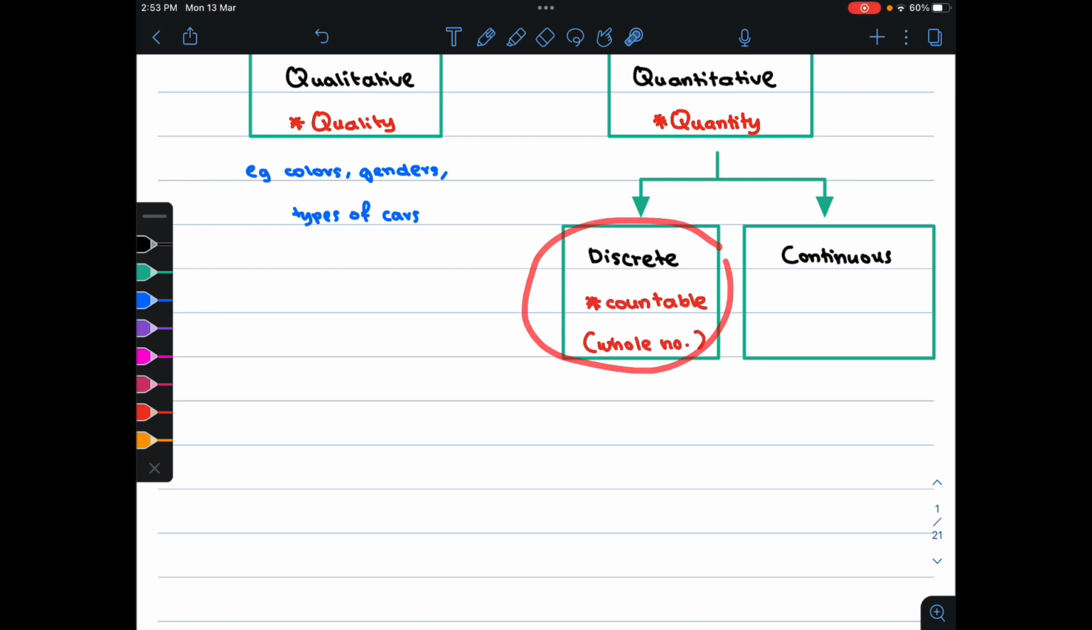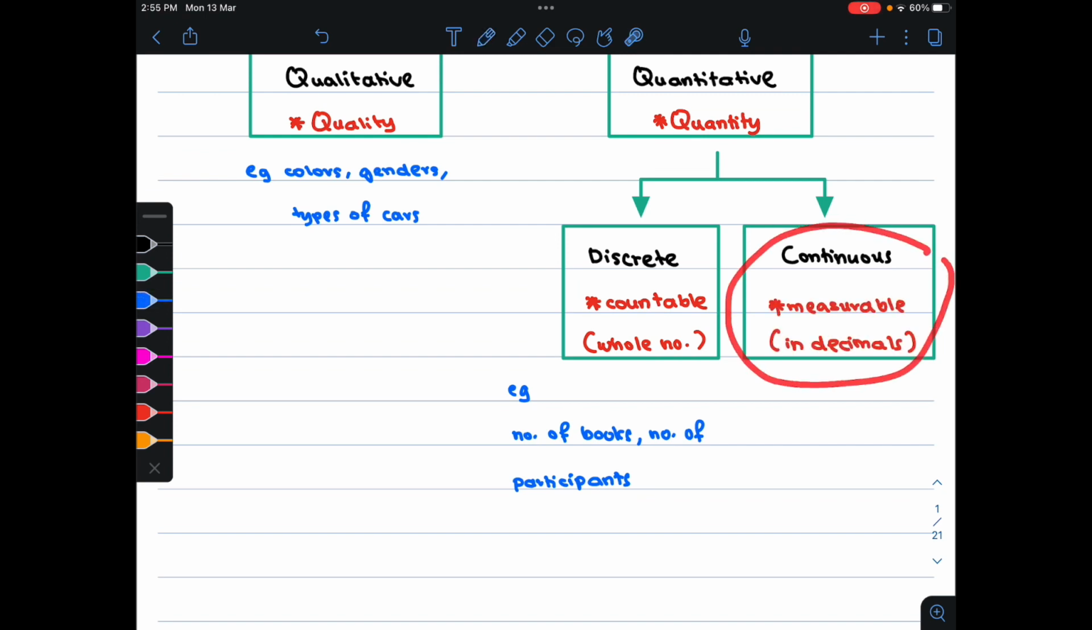Discrete means the data should be countable, therefore the data should be whole numbers. For example, number of books and number of participants. Note that books and participants are countable and they should be in whole numbers only. You cannot have 1.5 book or 10.2 participants. So that's why this kind of data is called discrete.